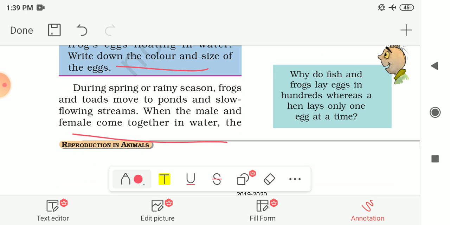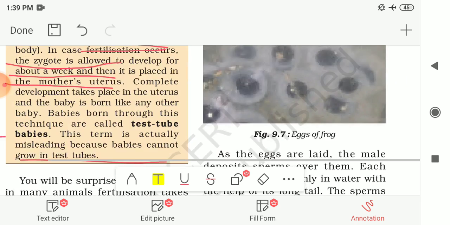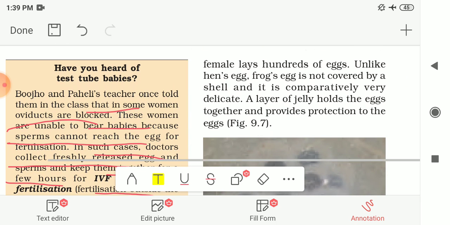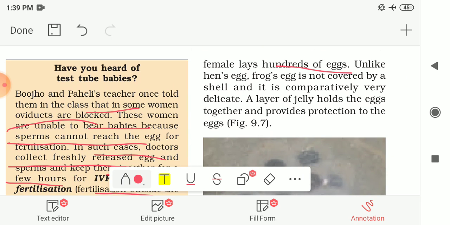When the male and female come together in water, the female lays hundreds of eggs. Unlike the hen's egg, the frog's egg is not covered by a shell and it is comparatively very delicate. A layer of jelly holds the eggs together and provides protection to the eggs.